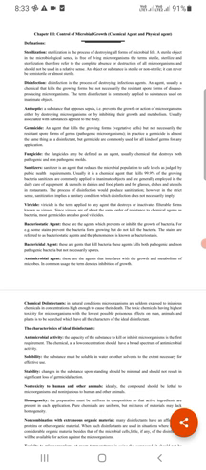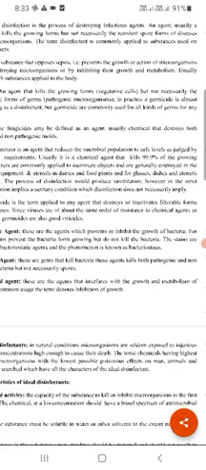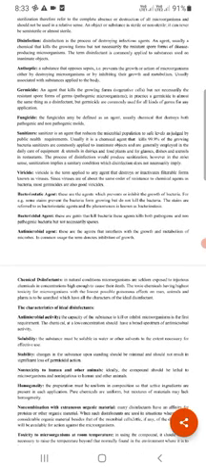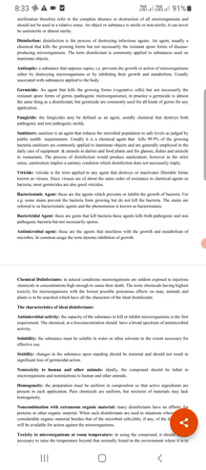The next is fungicide. A fungicide is defined as an agent, usually chemical, that destroys both pathogenic and non-pathogenic fungus.